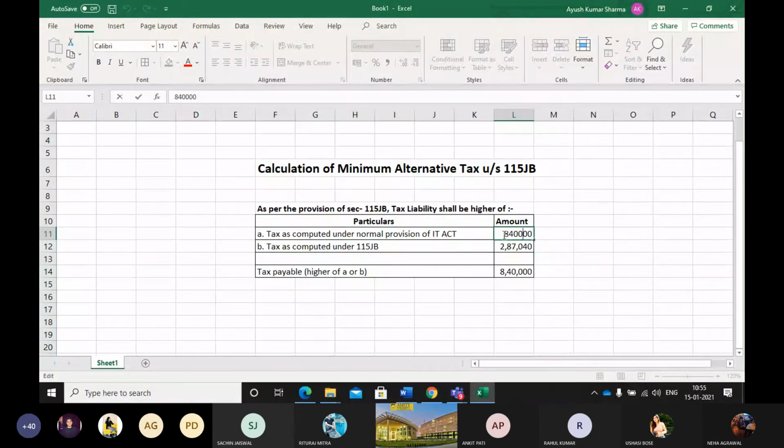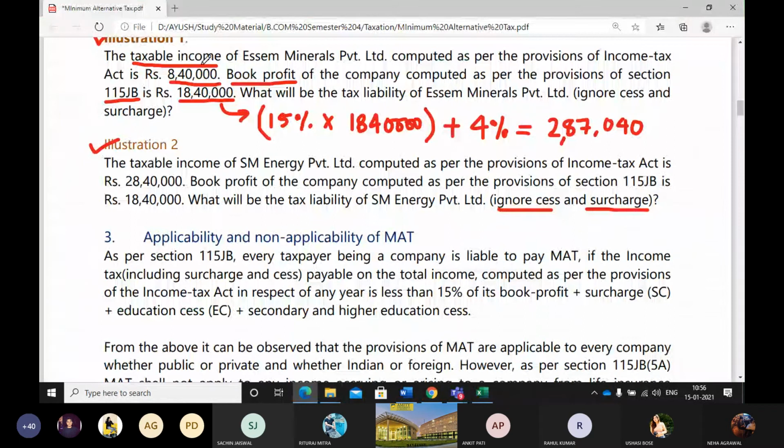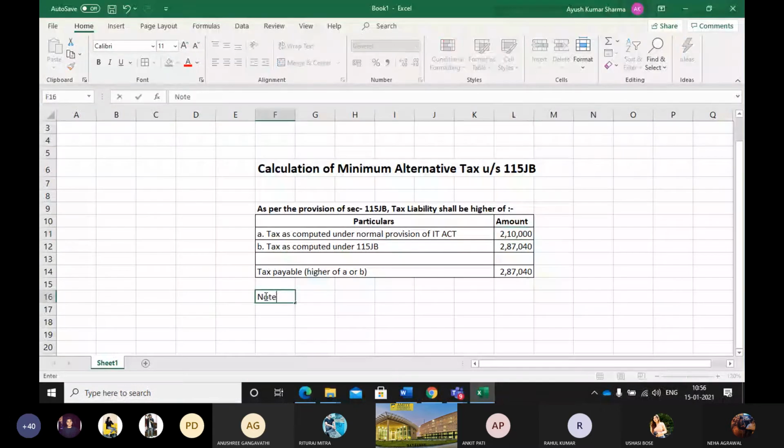This should be equal to 25%, 2,10,000. The answer would have been 2,87,040. How did I do this? Look carefully, they have given you the taxable income of this company under the normal provision, 8,40,000. So we need to calculate the tax on this income. As we can see, it's an Indian company because nothing was specified in the question. We can make an assumption, write a note here.